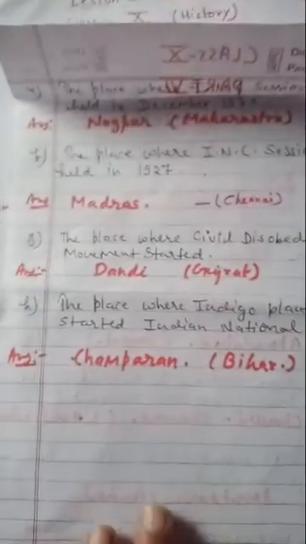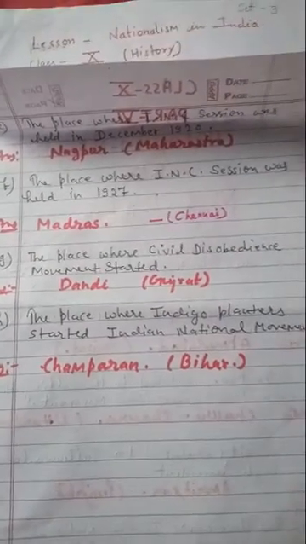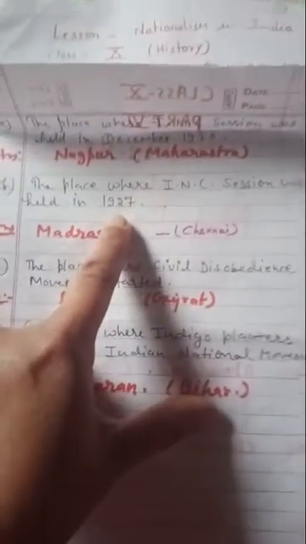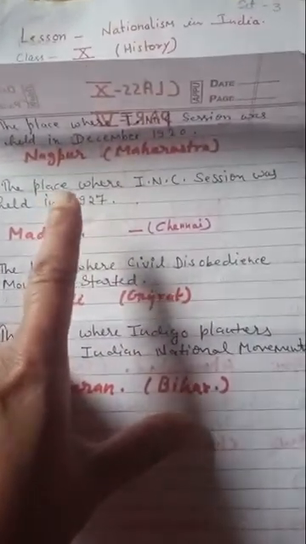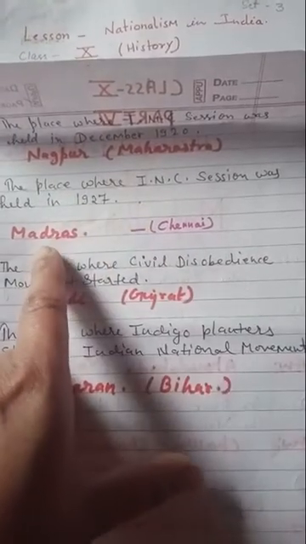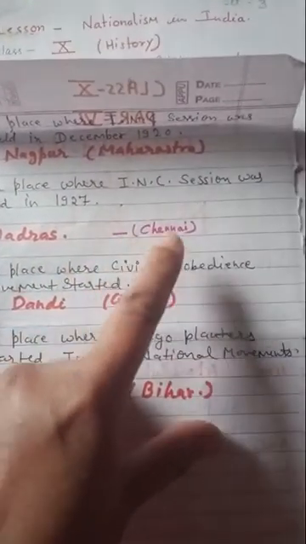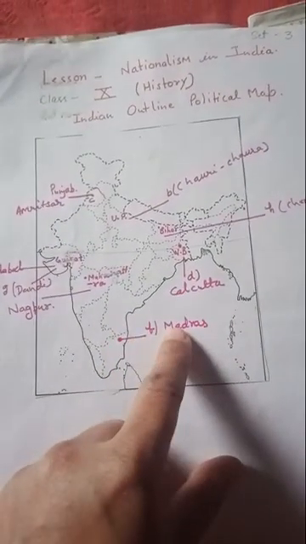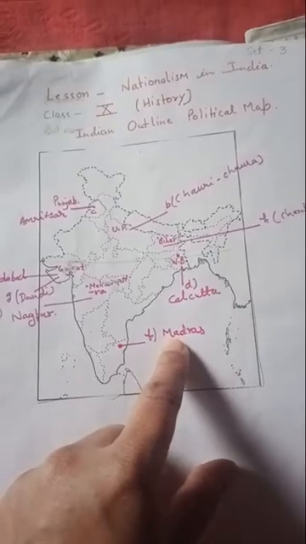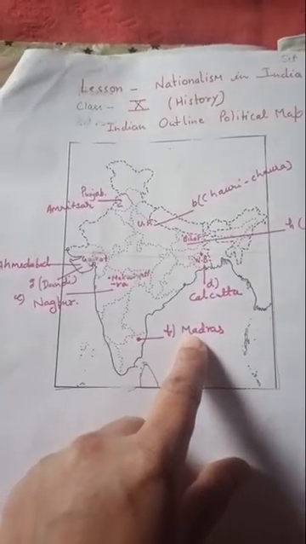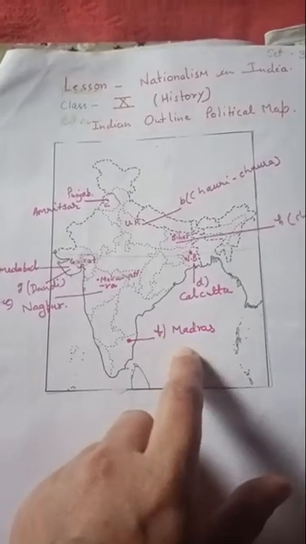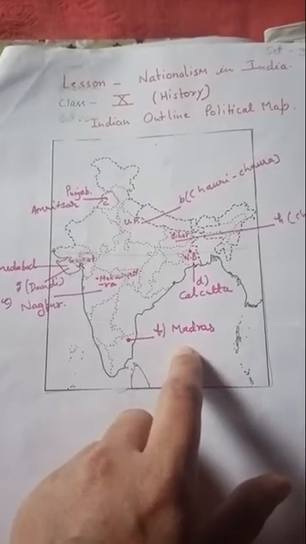Next, the place where the Indian National Congress session was held in 1927. In 1927, the Indian National Congress session was held in Madras, which is now known as Chennai. So your F point will be Madras. Here, in 1927, the Indian National Congress session was held. You can write down Madras, then in brackets Chennai also, because now it is known as Chennai.